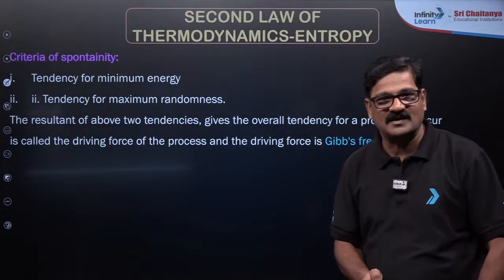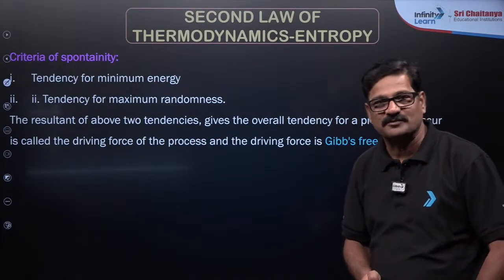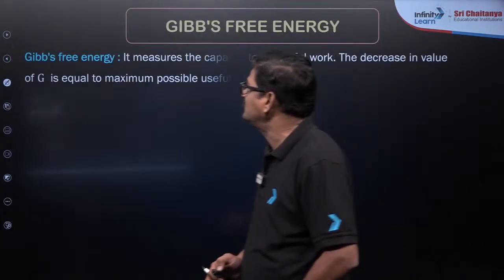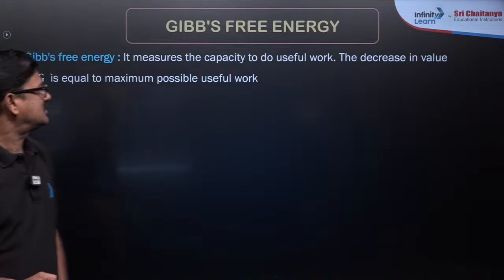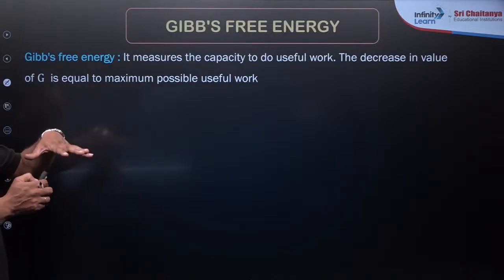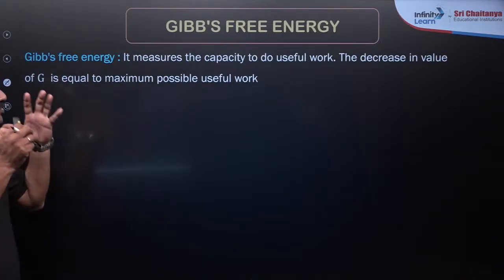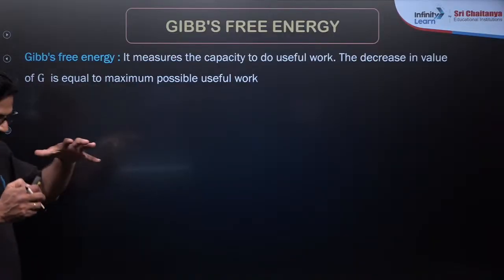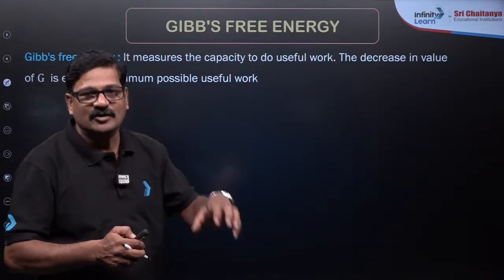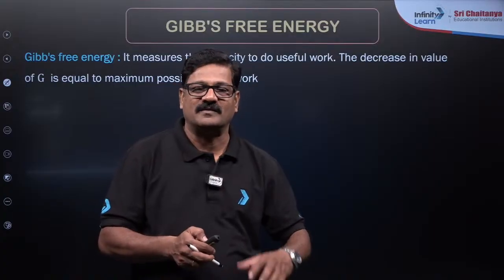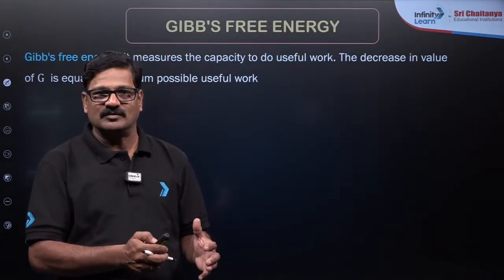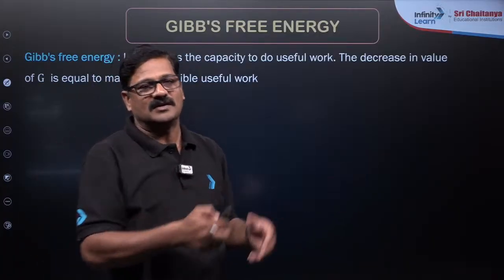That could be a physical process or a chemical process, and that is actually Gibbs free energy. It is the measure of the capacity to do useful work, the decrease of some value of energy of a system, and that magnitude is actually used for the work done.